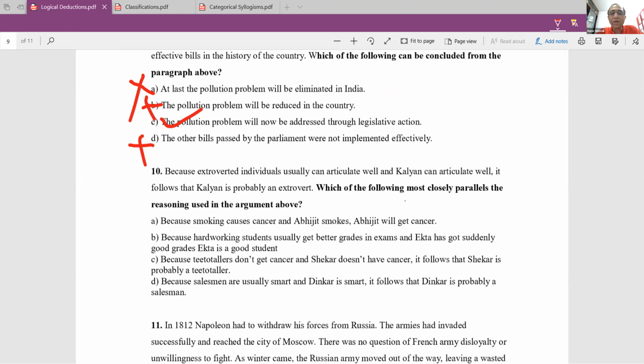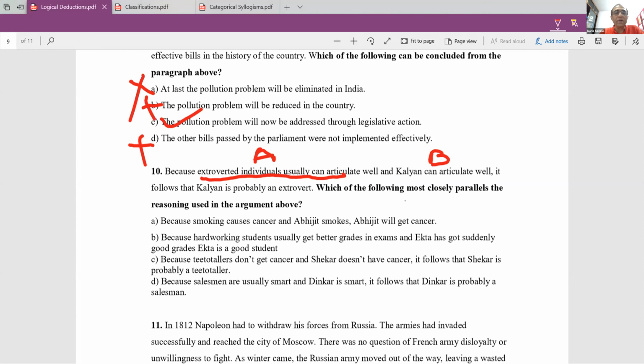Okay, now let's try to understand this. What does he say? Because extroverted individuals usually can articulate well and Kalyan can articulate well. If you consider this as A, extroverted individuals usually can articulate well, and Kalyan can articulate well, B, all right?